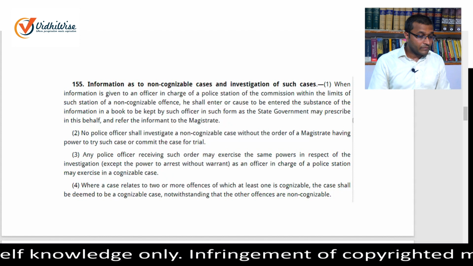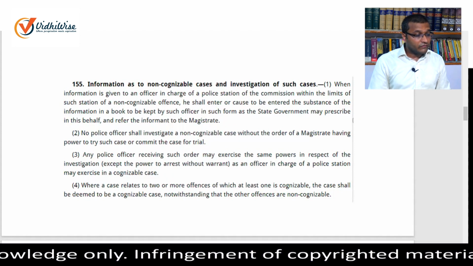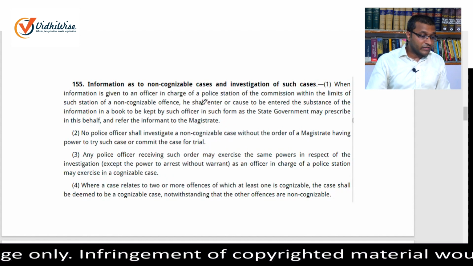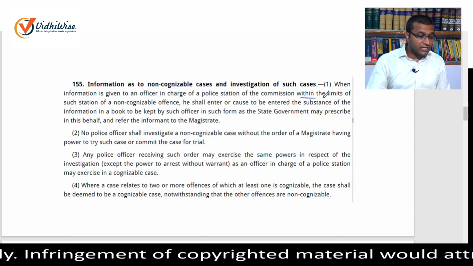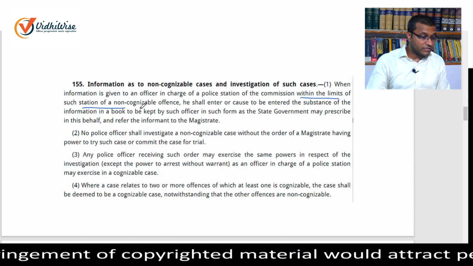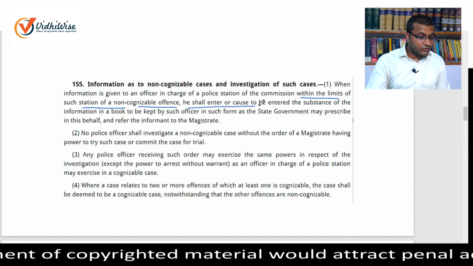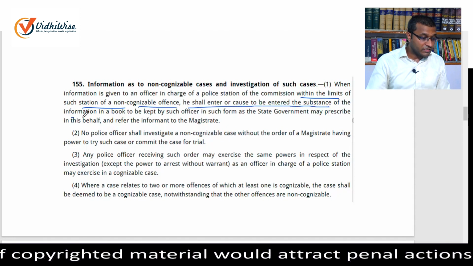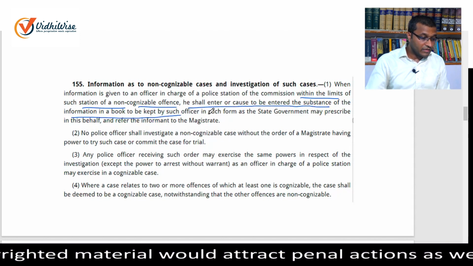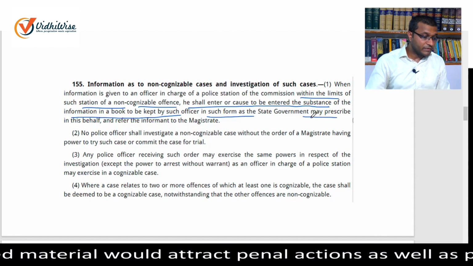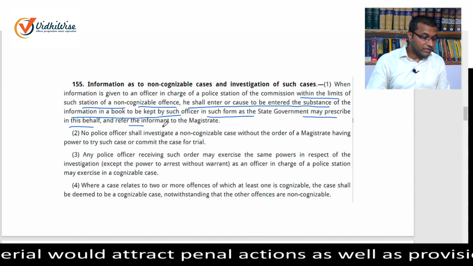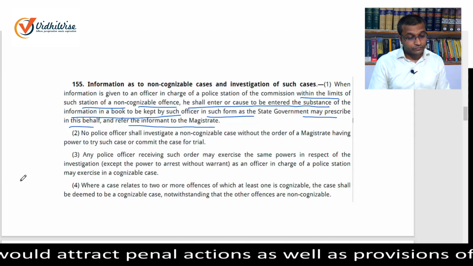What does it say? It provides that when information is given to an officer in charge of a police station of the commission, within the limits of such station, of a non-cognizable offence, he shall enter or cause to be entered the substance of the information in a book to be kept by such officer in such form as the state government may prescribe in this behalf, and refer the informant to the magistrate.